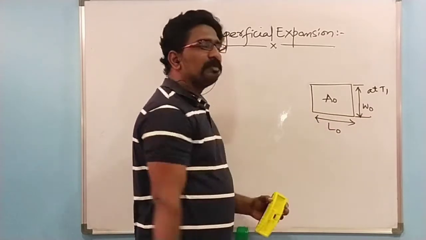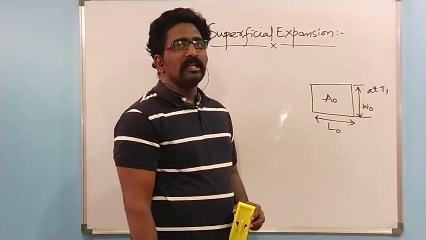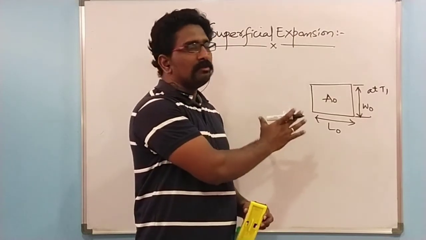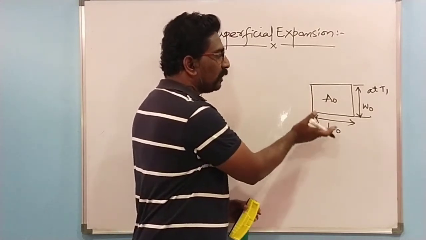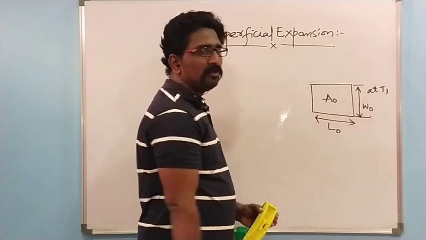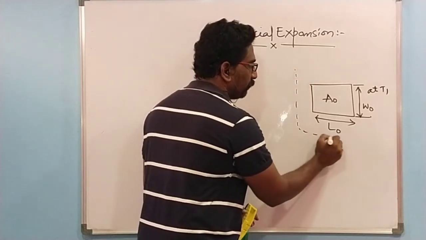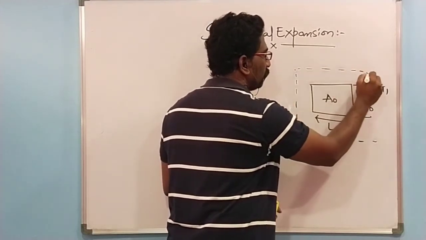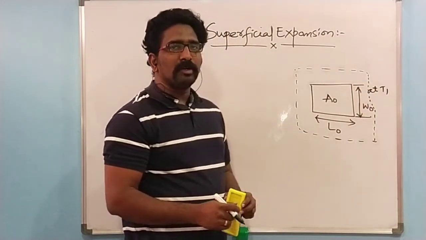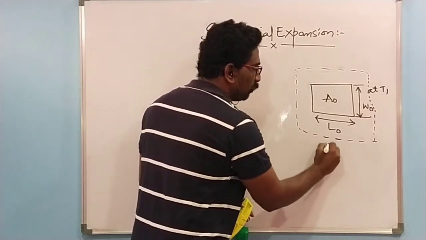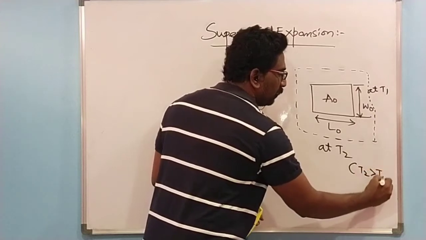Now, if I subject this particular solid to another temperature which is greater than T1, then definitely the dimensions of the substance will be increasing. Dimensions means the solid will be increasing in terms of length and also in terms of width. So let us see what happens. This is what happens whenever this substance is subjected to temperature T2, which is higher than T1. Here T2 is greater than T1.